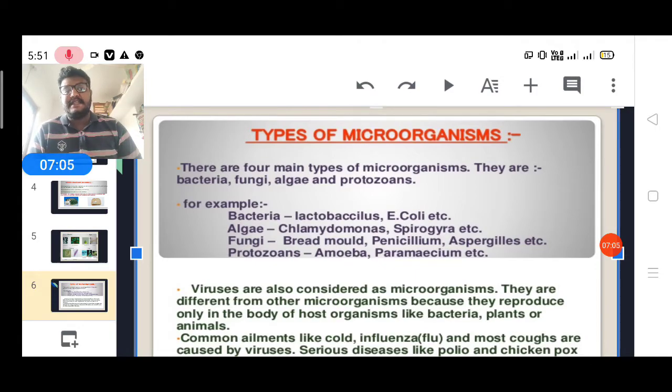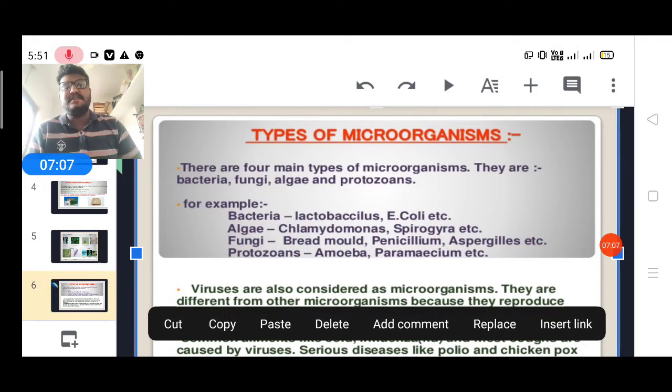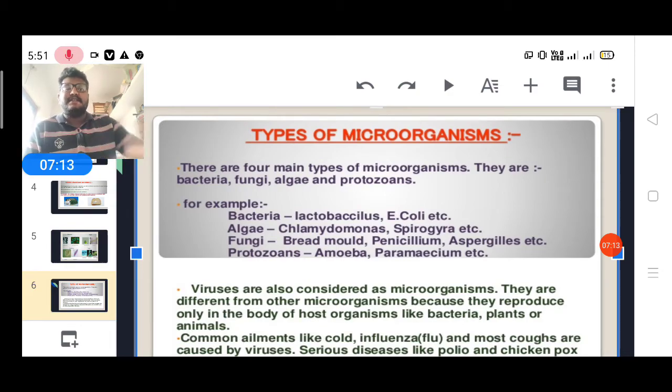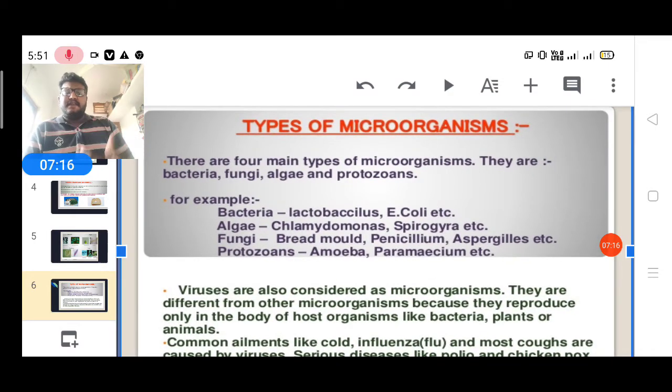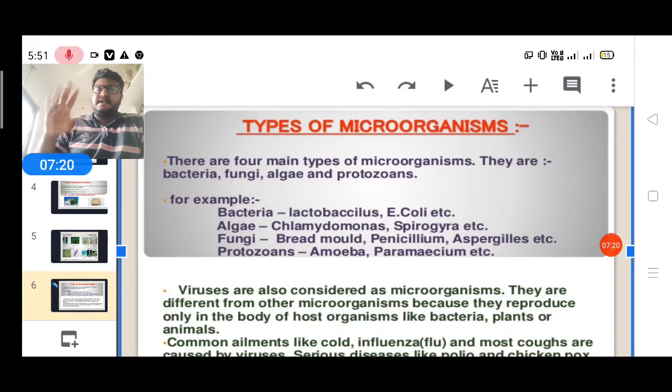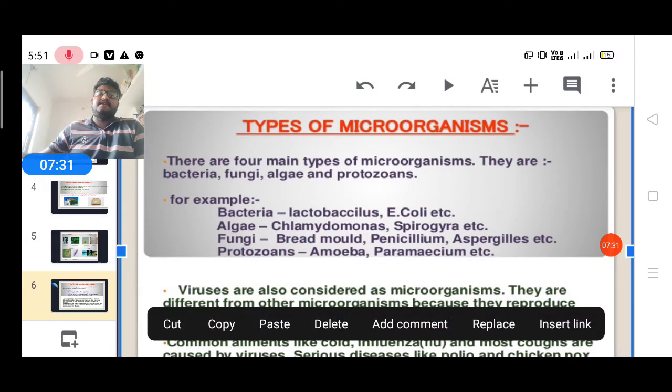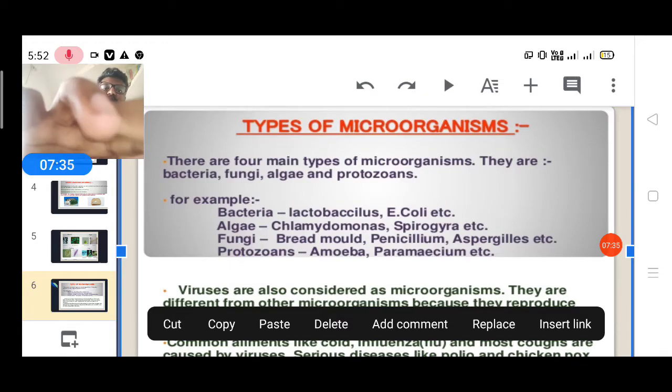Virus we'll discuss later. Why? Because we keep it aside, though we are studying it under microorganisms only, we keep it aside because we'll discuss it in the next slide. First, there are mainly four types: bacteria, algae, fungi, and protozoa, and another one that is kept aside. It also belongs to microorganisms, but you put it aside, in a separate group, because of one peculiar character. What is that peculiar character?